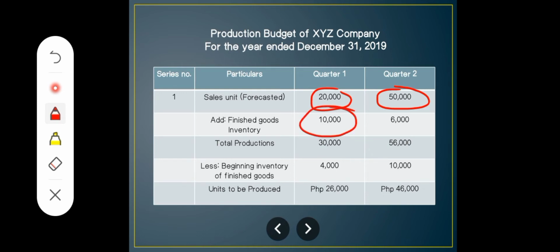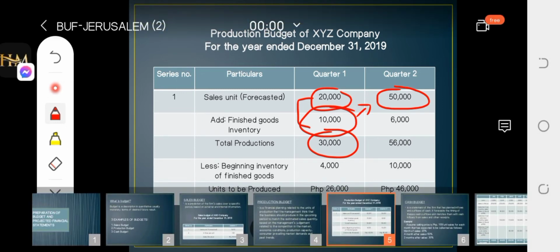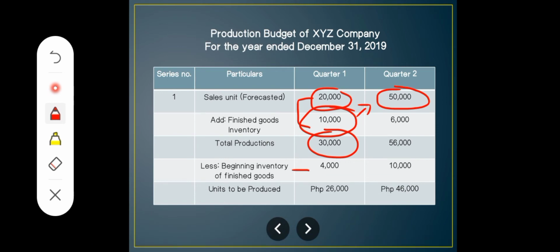That's the 20% of 50,000 in your second quarter. So we add this 20,000 and this 10,000, so we've got your total production from your sales unit. And then we're going to subtract the current period's inventory, which is 4,000. So we're now prepared for production for April, which is 26,000. We just have to subtract the beginning inventory of finished goods from this total production.